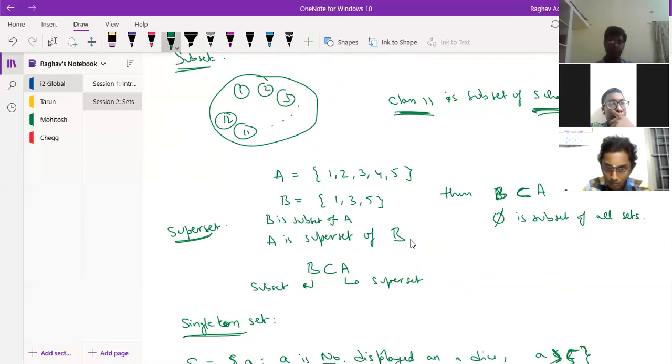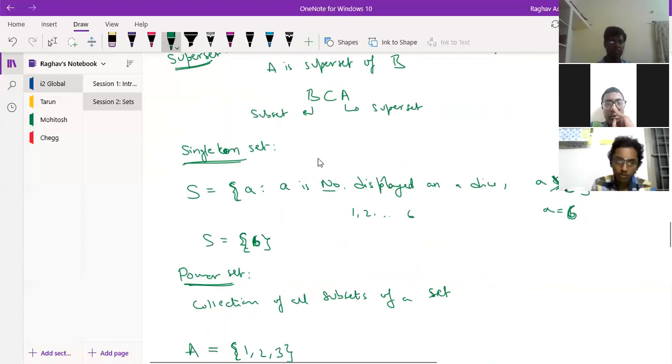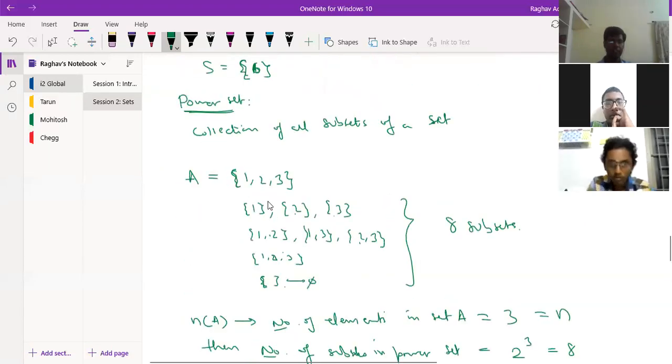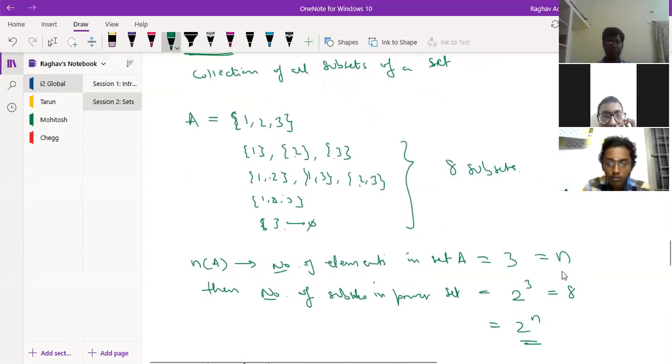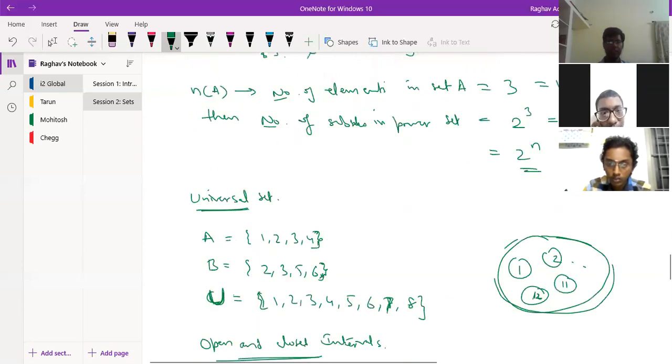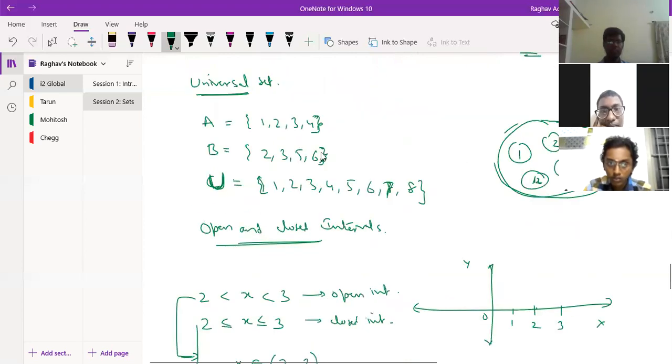And how do we denote it? We write a U turned 90 degrees, like this, right? So this is what a subset is. Singleton set has only one element. Power set means it is a collection of all subsets of a set. So if the number of elements of the set is n, then the number of elements in the power set is 2 power n. Then we saw the universal set.